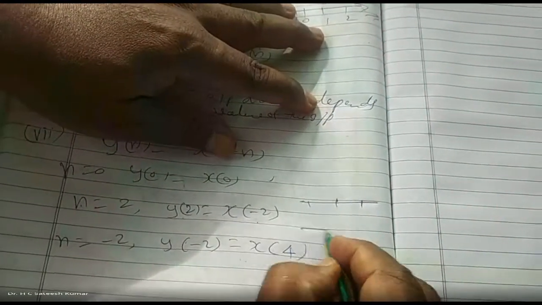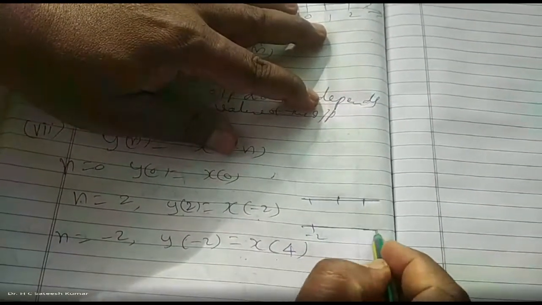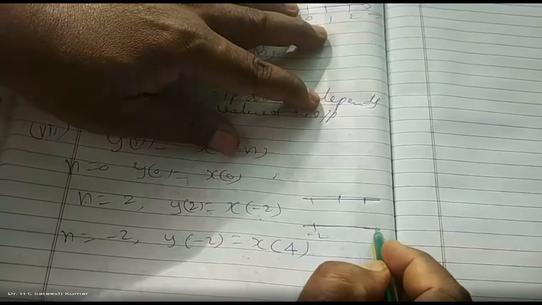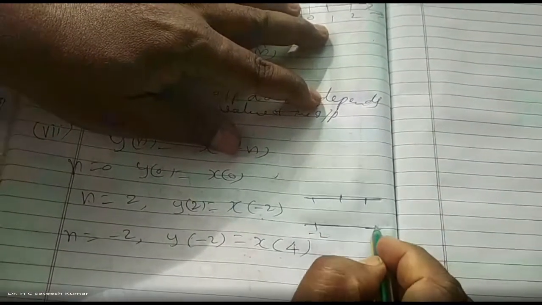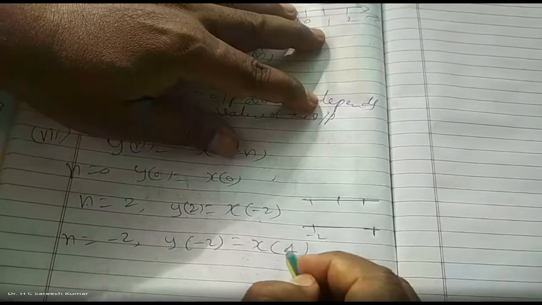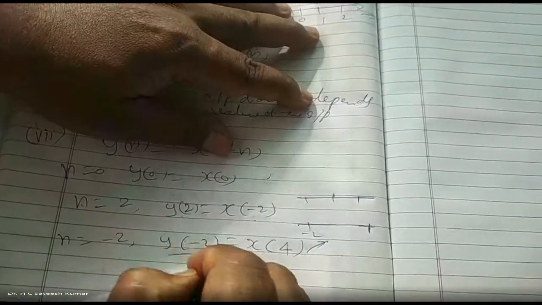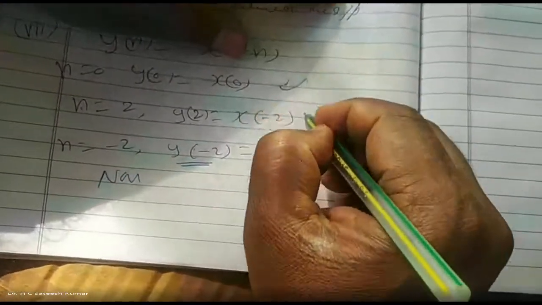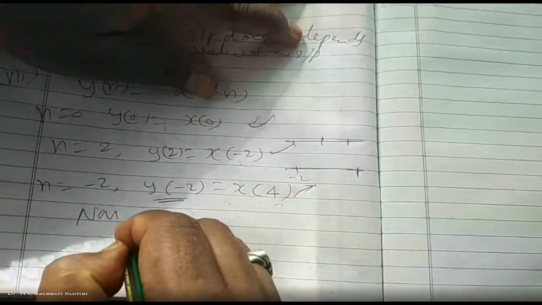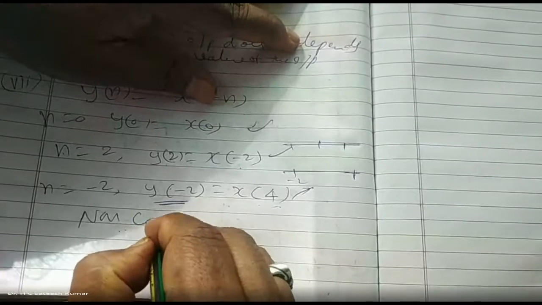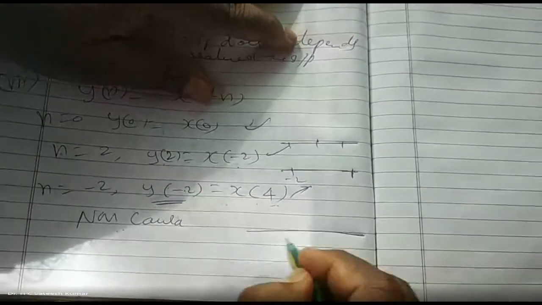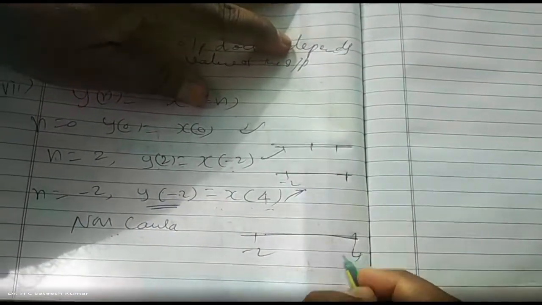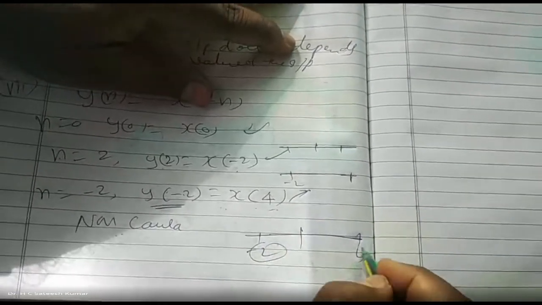Output at the instant minus 2 depends on x of 4. That is a future value. Therefore, the system is non-causal, even though for the other two it looks causal. For minus 2, 4 is future.